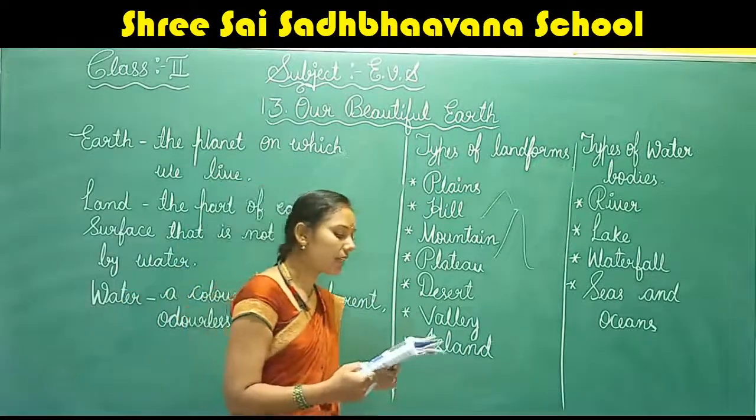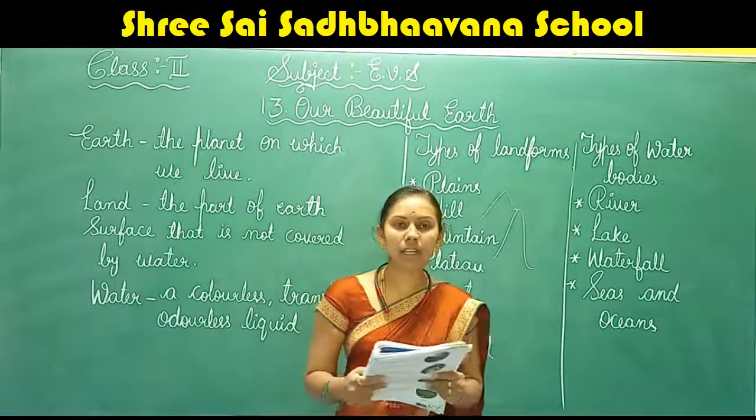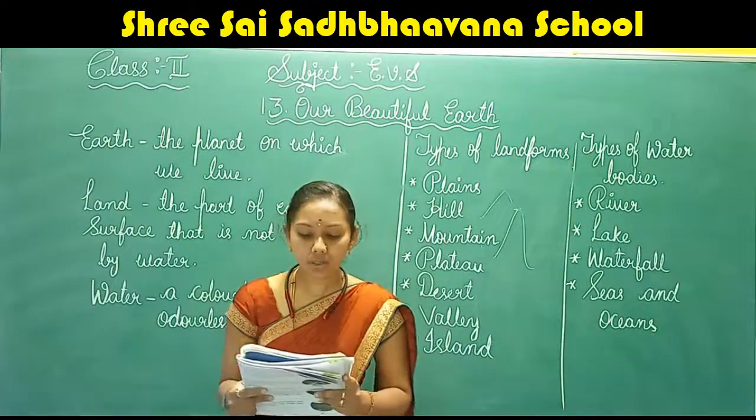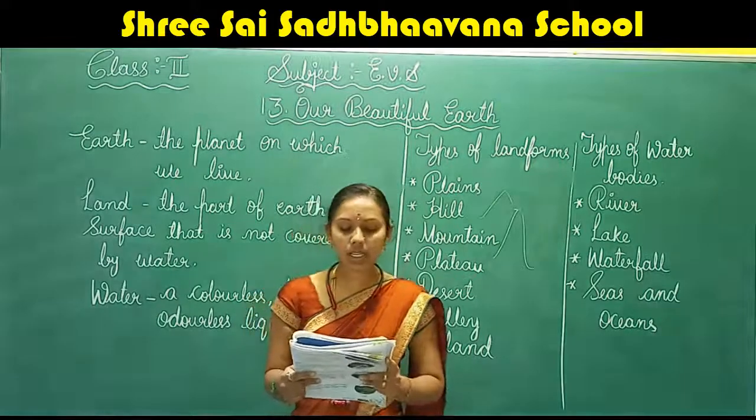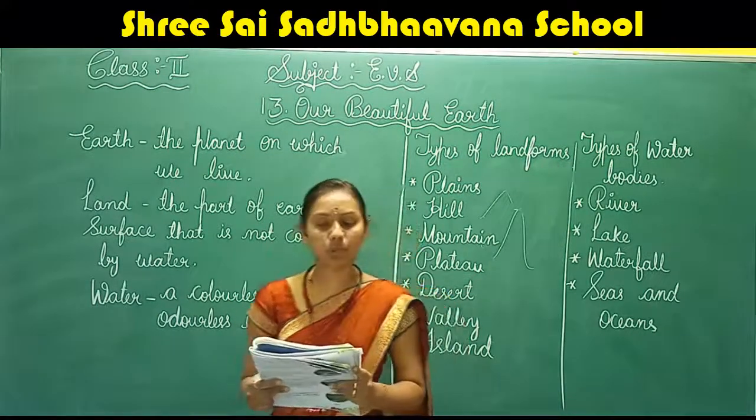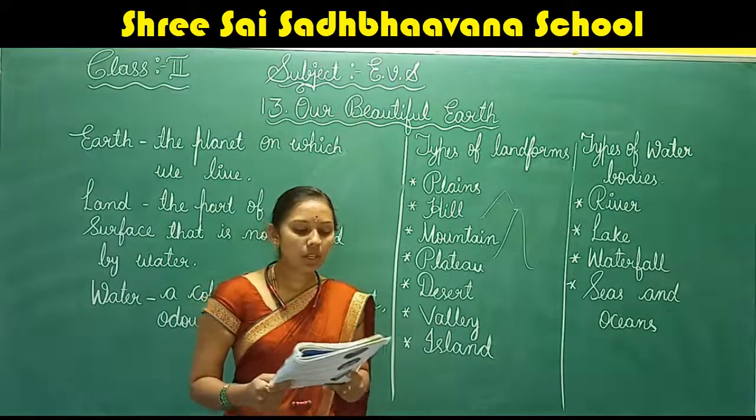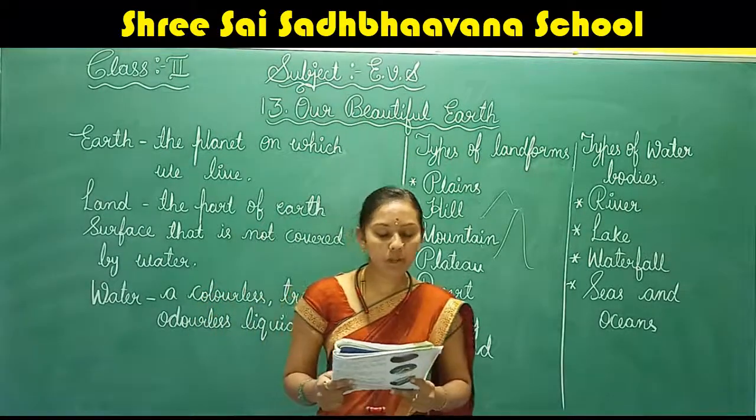Next, hill. A high level land with pointed top is called a hill. Hills are made up of hard rocks. It is difficult to grow crops on hills. Hills are cooler than plains. Understood, children? Now we will move to the mountain.